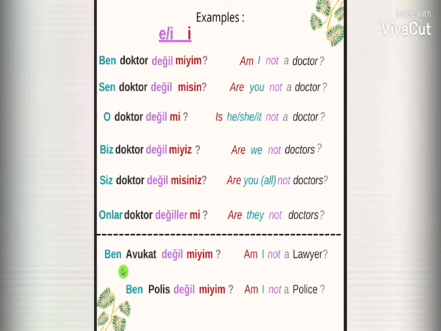Now for more examples, you can see ben avukat değil miyim. Avukat means lawyer, and you can see here also değil is the last word and it has the last vowel E, so the vowel suffix will be E. So it's sure every time değil will be used in the end. So always for negative questions E will be the vowel suffix. Ben avukat değil miyim means am I not a lawyer? Ben polis değil miyim means am I not a police officer?